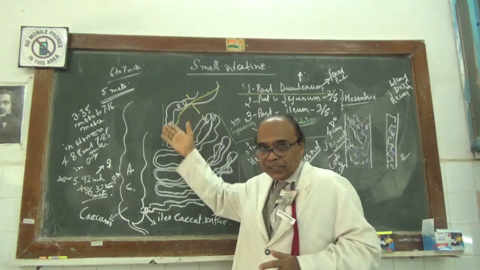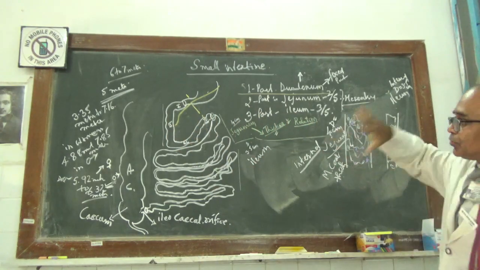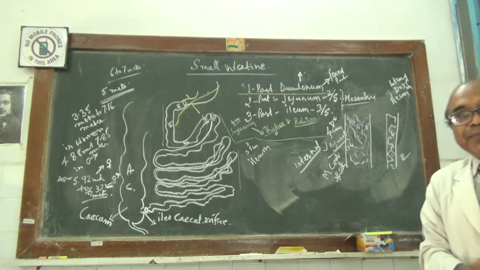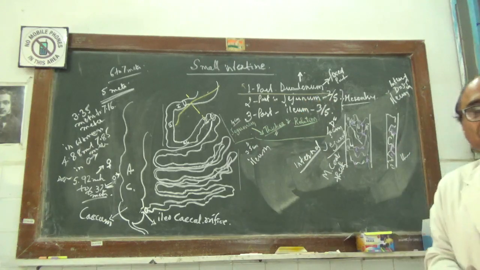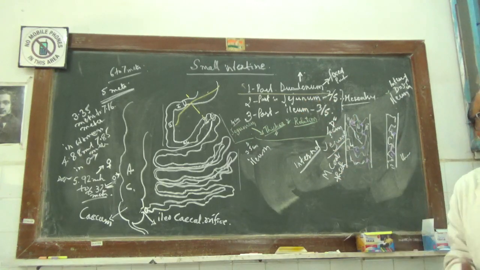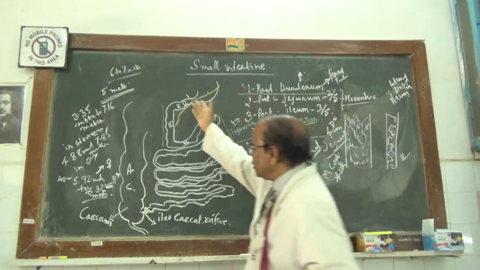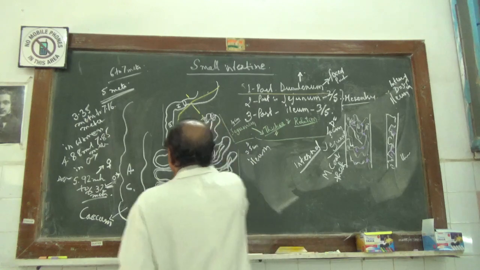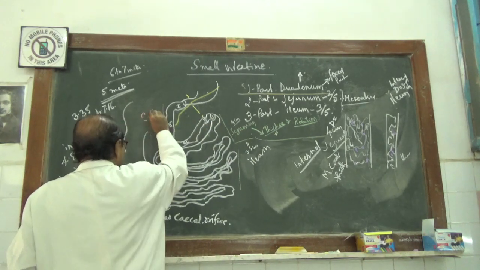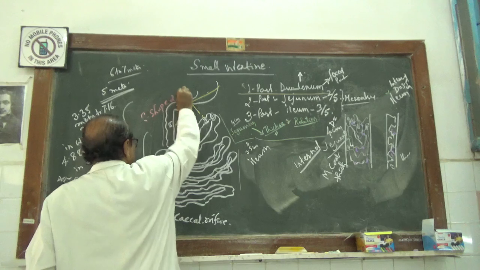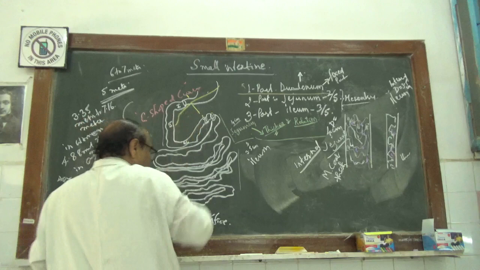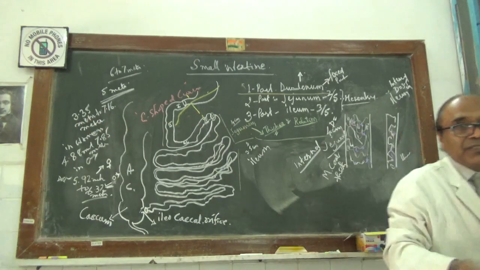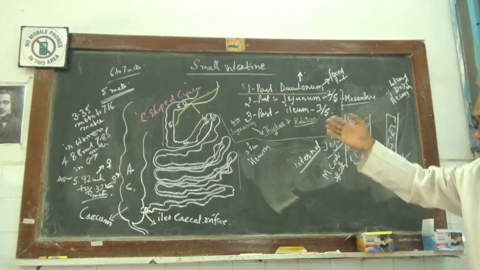And definitely the beginning part of the small intestine is partly retroperitoneal and partly intraperitoneal, so it has a curve. That curve is called the C-shaped curve, which is definitely for the duodenum.